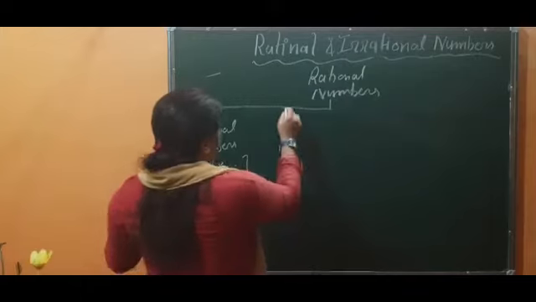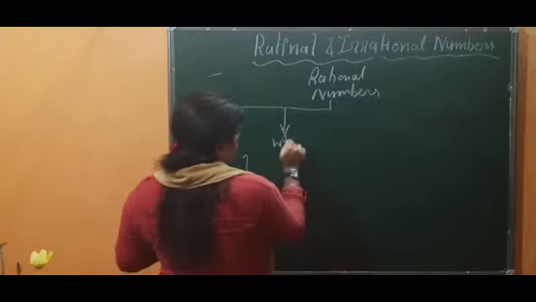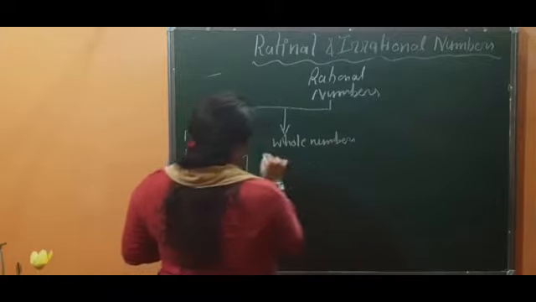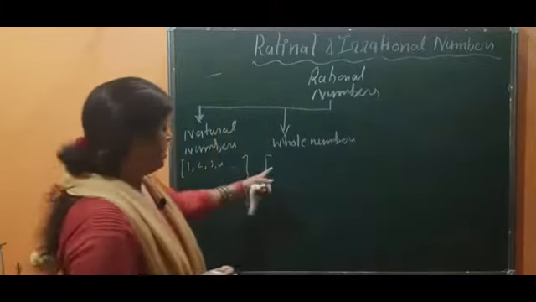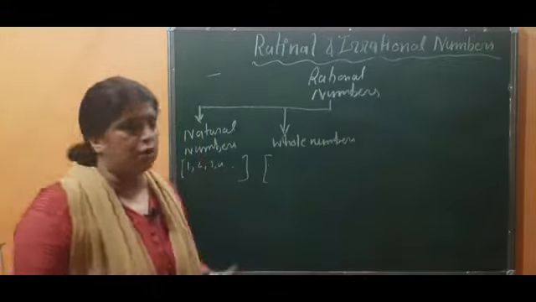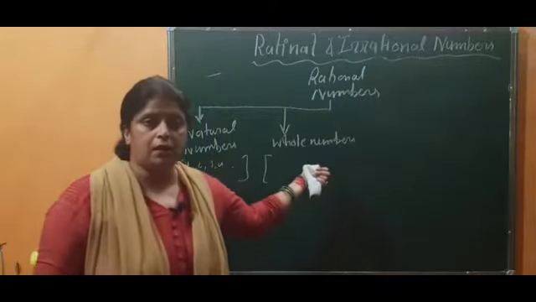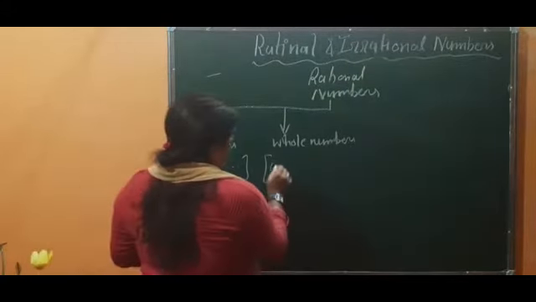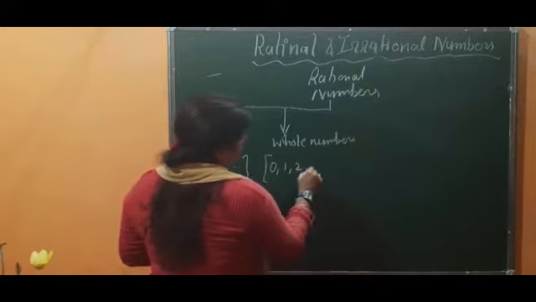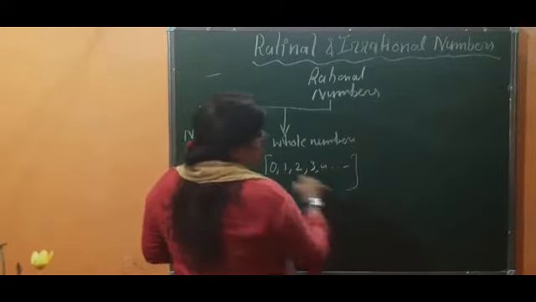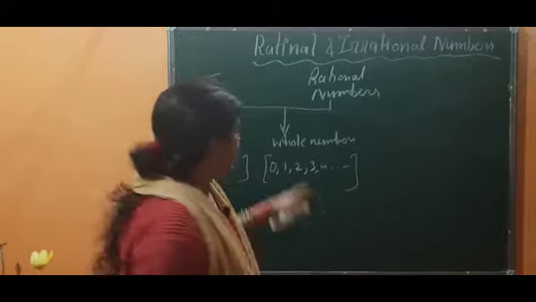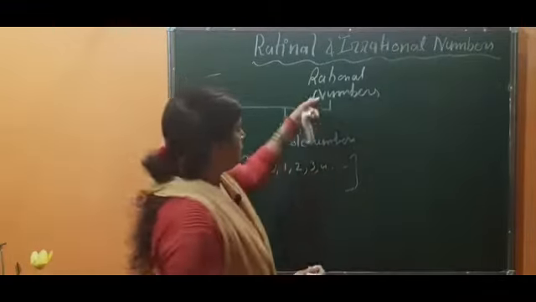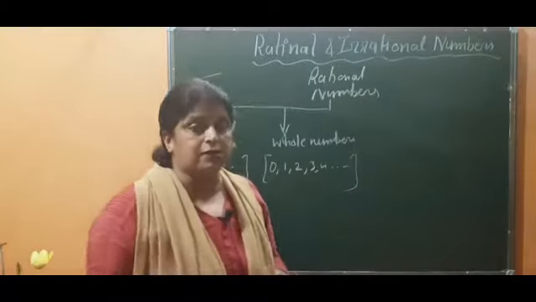The second type of rational numbers are whole numbers. So what are whole numbers? 0 and natural numbers are whole numbers. Natural numbers already come inside whole numbers, and including that, 0 is also part of whole numbers. So whole numbers start from 0: 0, 1, 2, 3, 4 and so on. Are the decimal numbers coming inside rational numbers, yes or no? Yes, they also come in